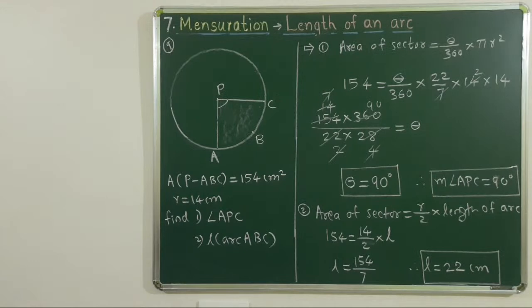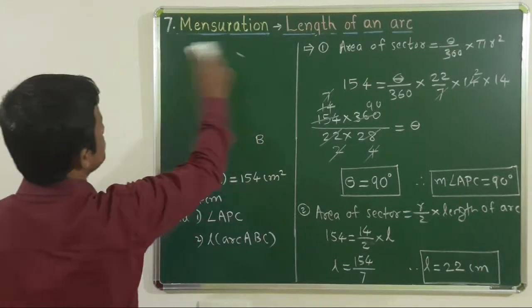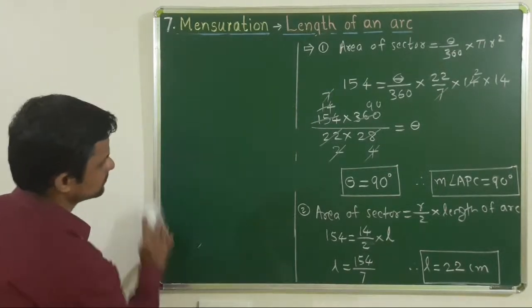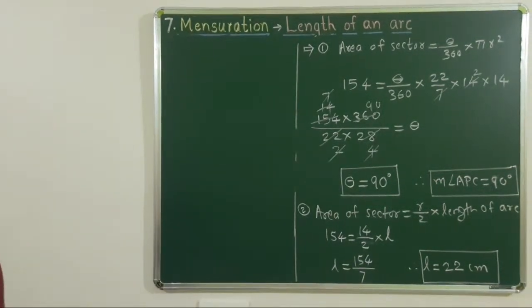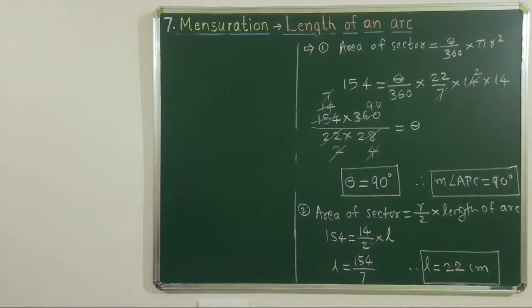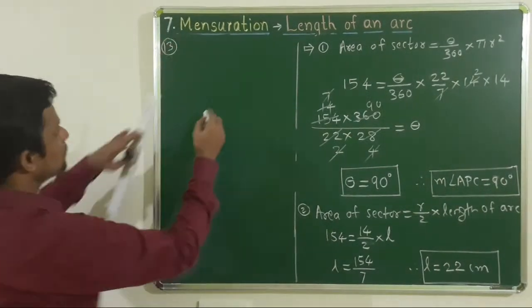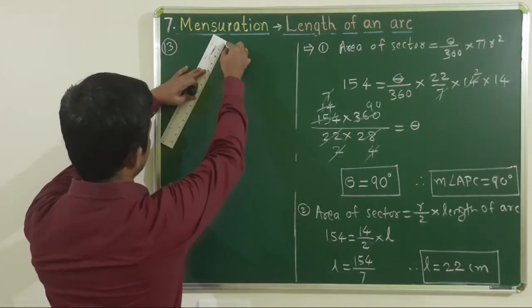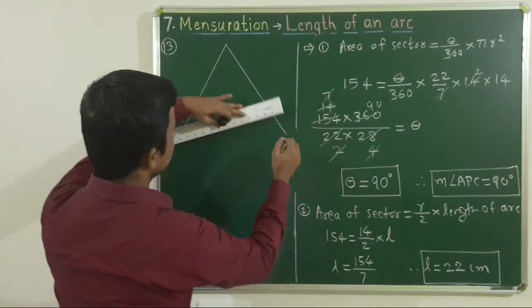This is example number 13. Now here is one triangle given. एक triangle दिलेला आहे, which is an equilateral triangle.